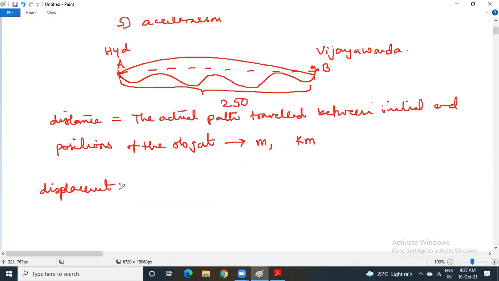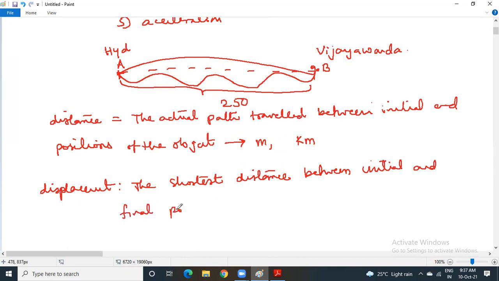Initial point and final point are the same, A and B. So you can call it the air distance, the shortest distance between the initial and final positions of the body, and that is called displacement.